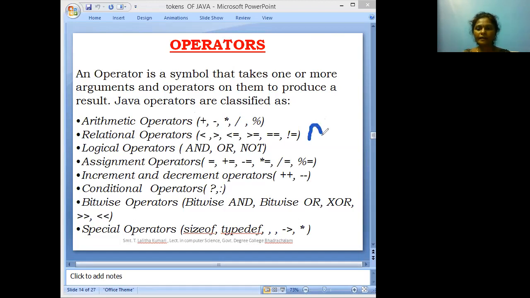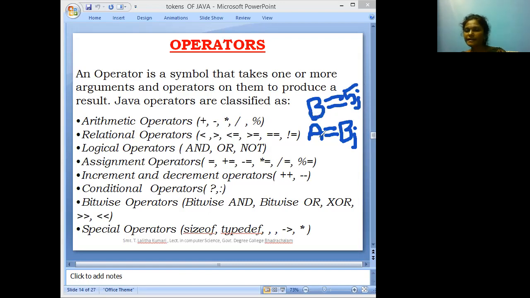Here, b assigns to 5, so the variable b contains 5.